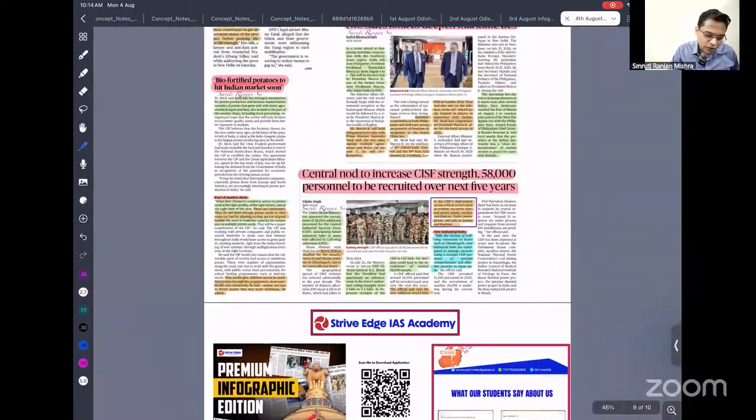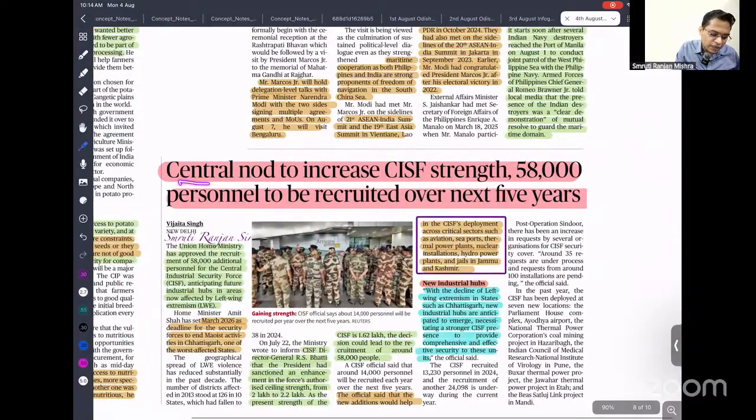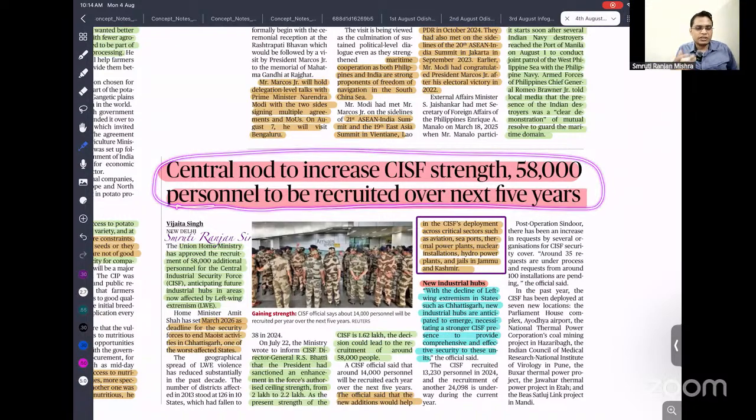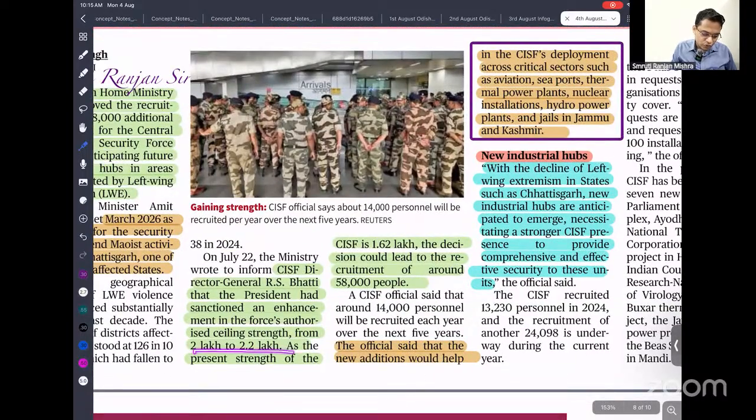Next is the Centre's move to increase the CISF strength, with 58,000 personnel to be recruited over the next 5 years. Recently, our president has increased the strength of the Central Industrial Security Force, CISF, to, you can see here, 2.2 lakhs from 2 lakhs, and currently the strength is 1.6.